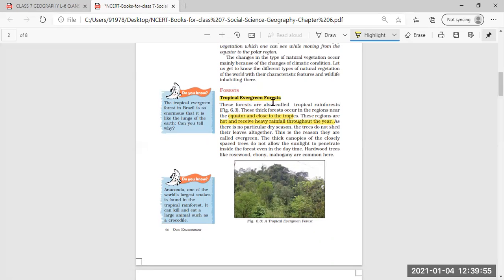They are called evergreen because they do not shed their leaves in any particular season. These tropical evergreen forests are also called tropical rainforest. Then we have read about the hardwood trees found here, like rosewood, ebony and mahogany, which are commonly found over here.